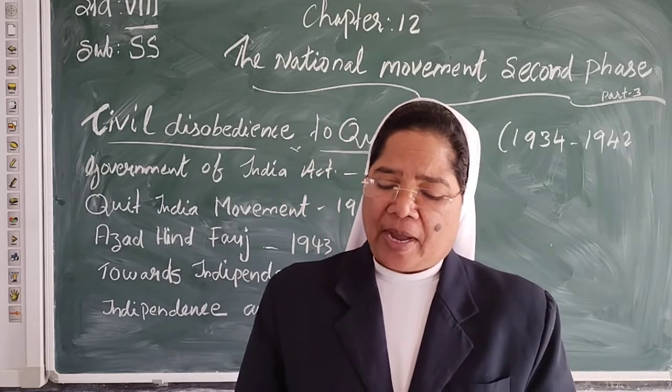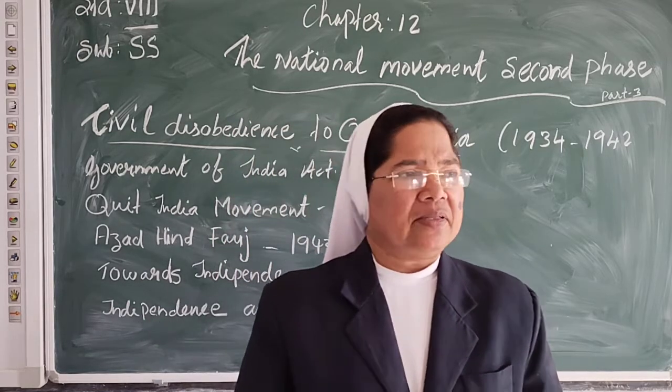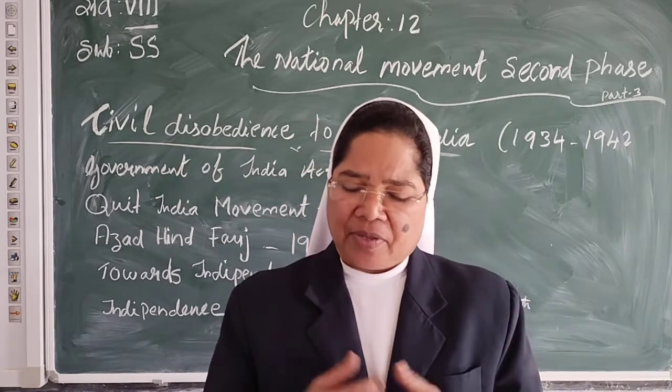Within months of achieving independence, India went into mourning again. Mourning means crying.